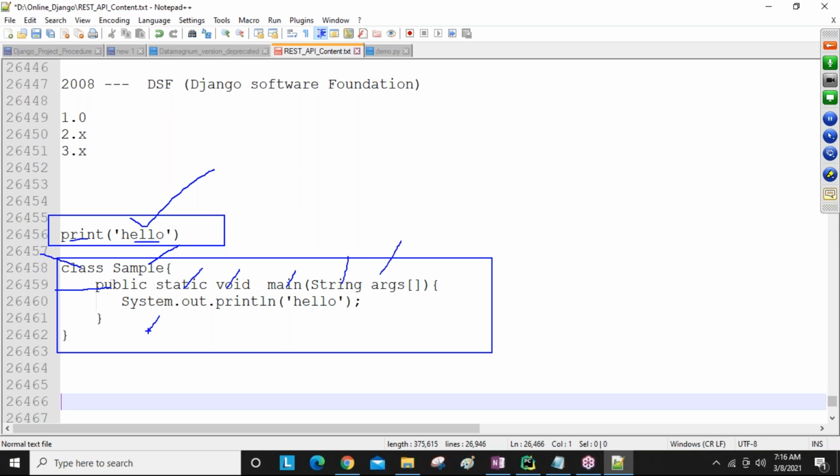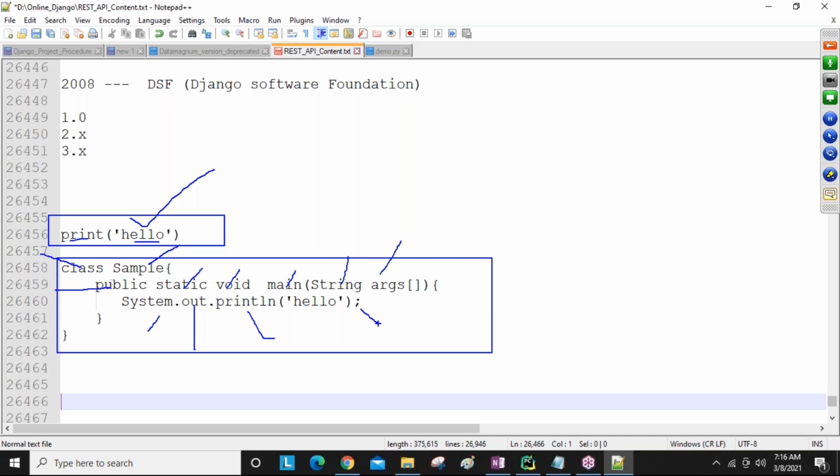Each one having meaning. First of all we need to learn about all these meanings, then we are able to print this hello message. It means as a developer we need to put more attention, okay? So this is only a single message.